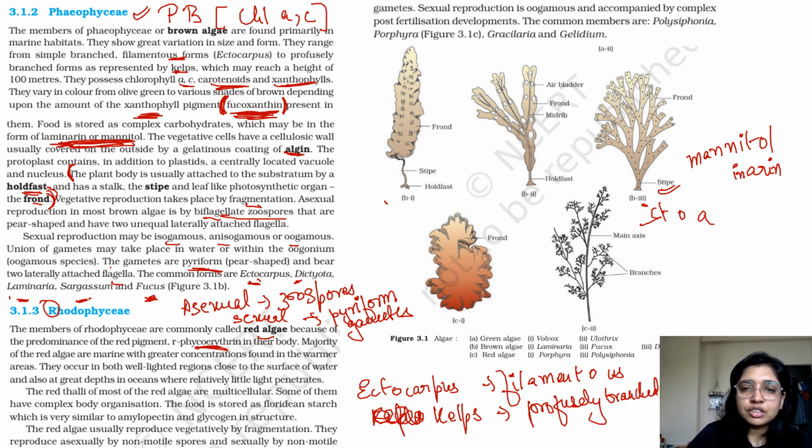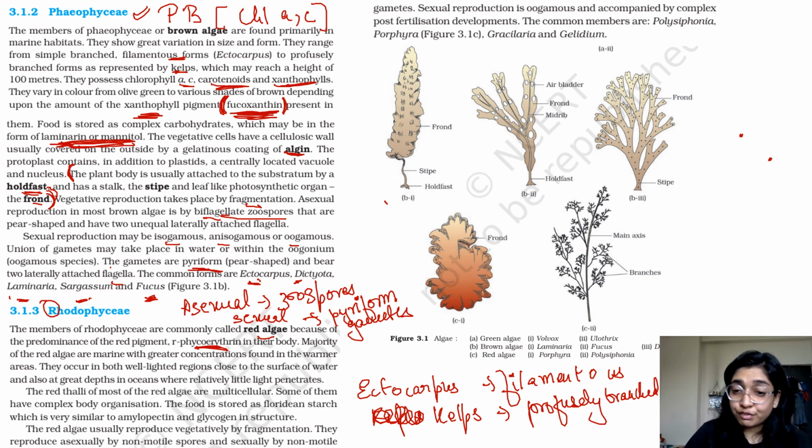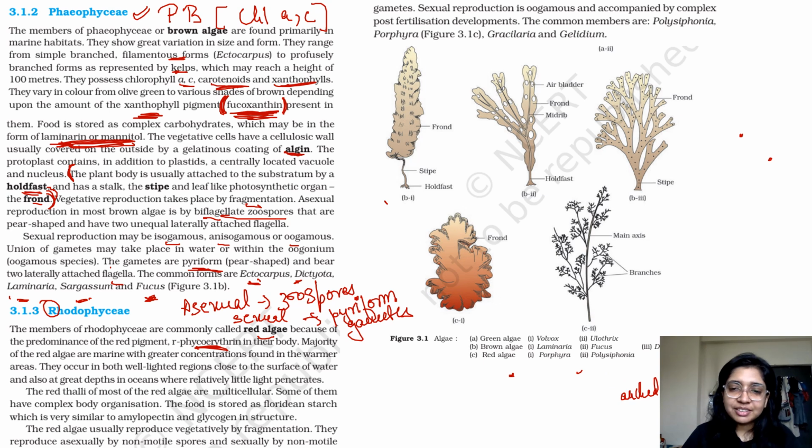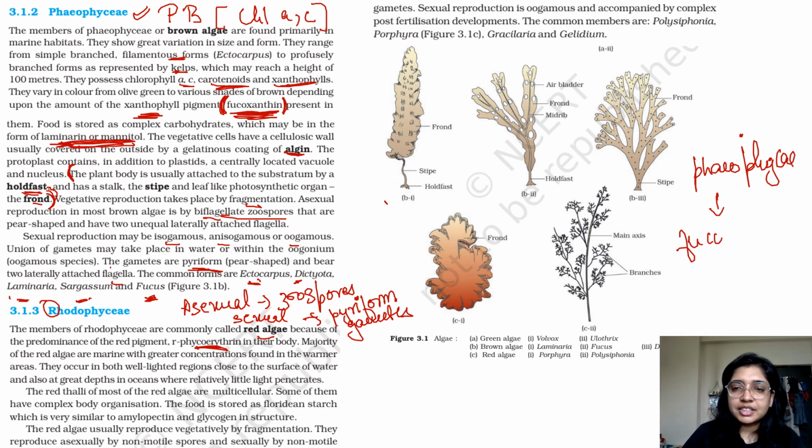Fucoxanthin was present in your Phaeophyceae, right? For fucoxanthin, Phaeophyceae. The sounds are matching. That's how you can remember that when you're talking about the pigment in Phaeophyceae, the pigment is fucoxanthin. When we're talking about red algae, which is Rhodophyceae, the pigment is phycoerythrin. Erythrin. Okay.